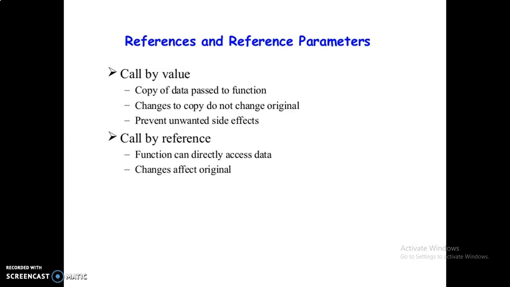So this is the difference between call by reference and call by value. Call by value means only a copy of the data is passed to the subfunction. But in reference, the original data is passed from the main function to the subfunction. In call by value, a copy of the data is passed, and changes to the copy do not change the original value. But in call by reference, changes to the data change the original data.